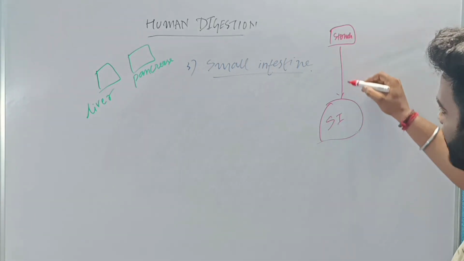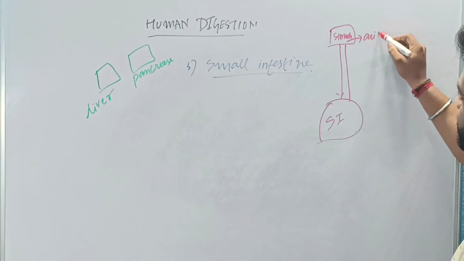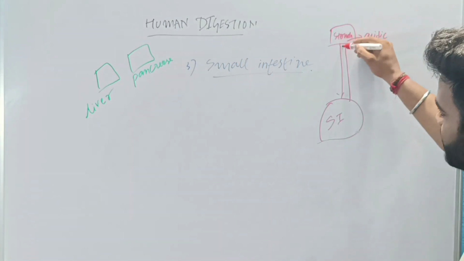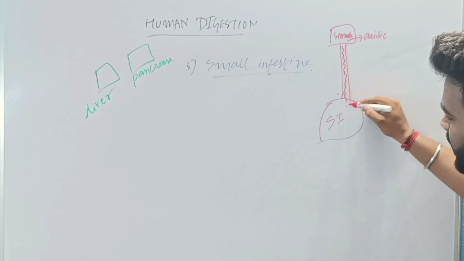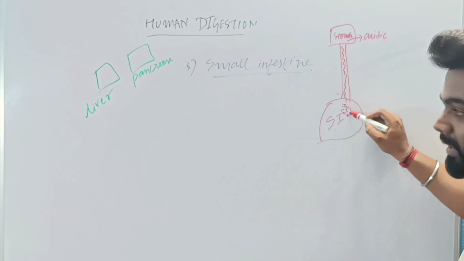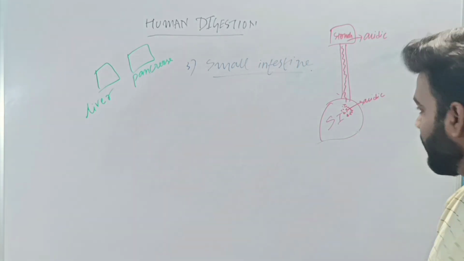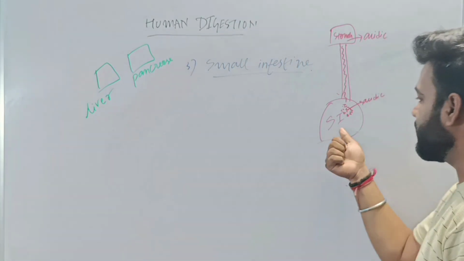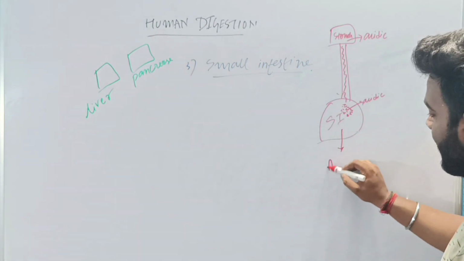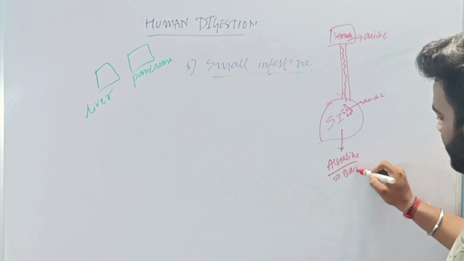Since the condition in the stomach was acidic, the food coming from the stomach is still acidic. But for the digestion of the food in the small intestine, the condition should be alkaline or basic.